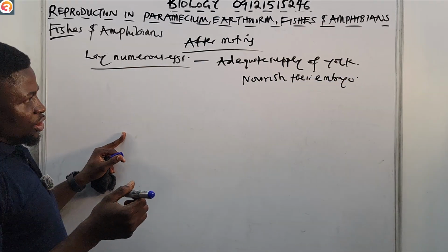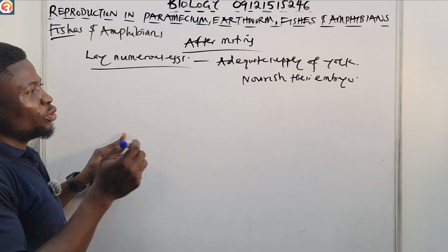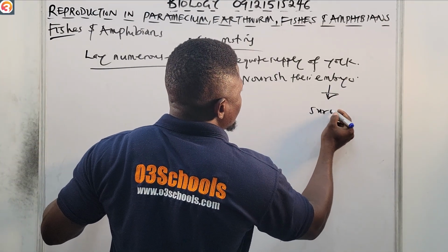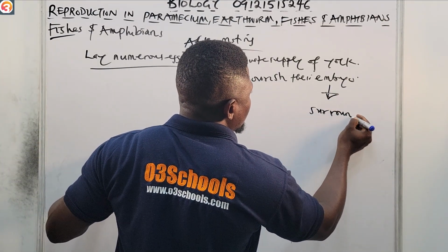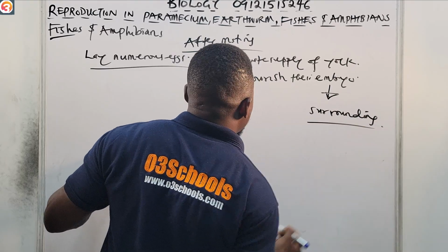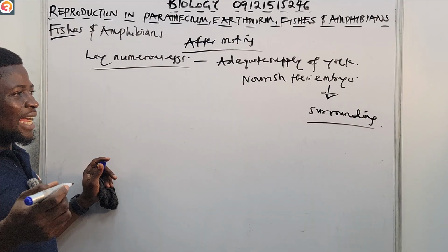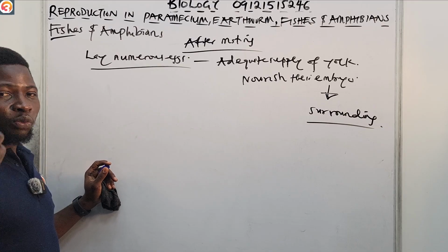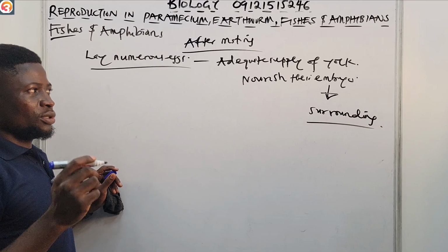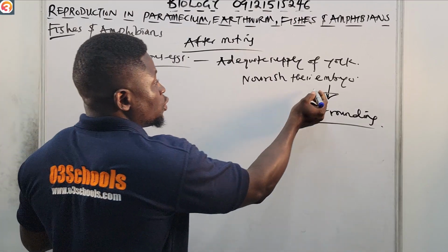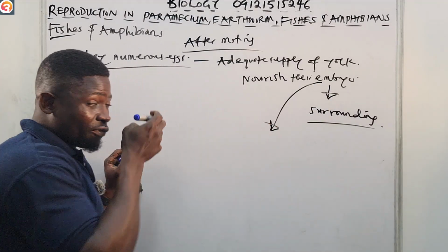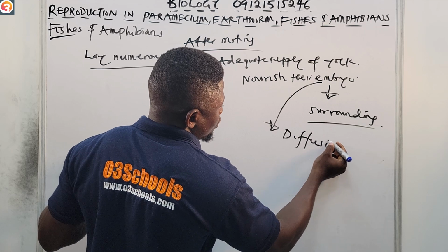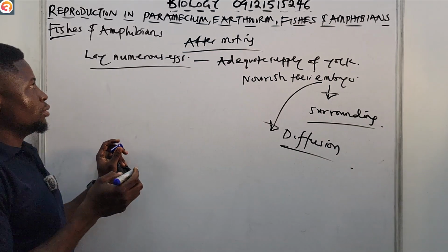And of course, gaseous exchange occurs between the embryo and the surrounding. And nitrogenous wastes are also excreted by diffusion from the embryo. Please note that nitrogenous waste is usually excreted from the embryo by a process known as diffusion.